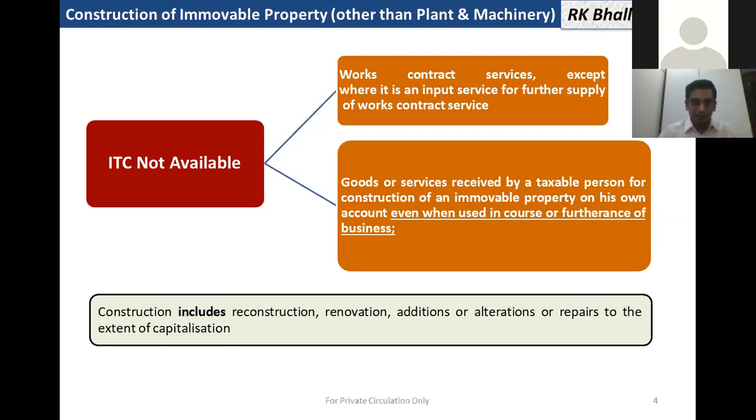We also have to see the explanation regarding construction. It says that construction includes reconstruction, renovation, additions or alterations or repairs to the extent of capitalization. Input is not allowed for construction, but even if there are any expenditures that we have capitalized, like reconstruction, renovation, addition or alteration, or repairs as per our AS or Ind AS, even in that case, input will be barred.